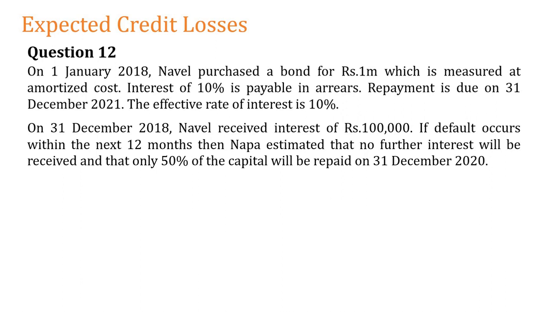So I know it is only amortized cost financial assets that I can make provision against, right? Interest is 10%, payable in arrears, arrears in the sense at the end of each year. Repayment is due on 31st December 2021. That is a 4-year instrument, an asset for me. Effective interest rate is also 10%.